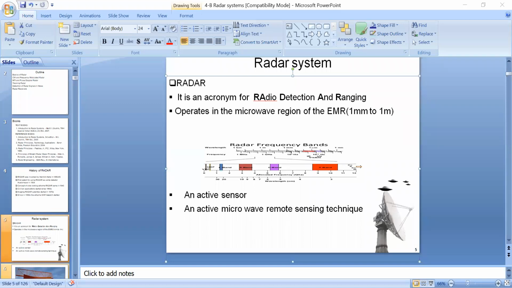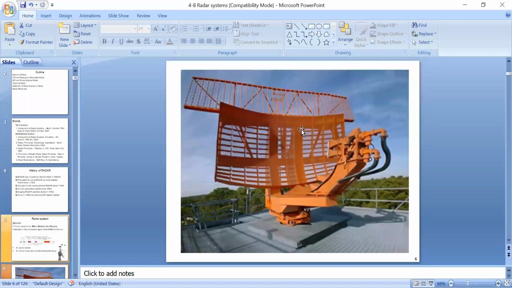Next, I will show the example of a radar. This is a real-time radar which is used in air traffic control. If you clearly observe this picture, you can identify two sections in this radar system. This is a real-time radar system which is used in air traffic controls.